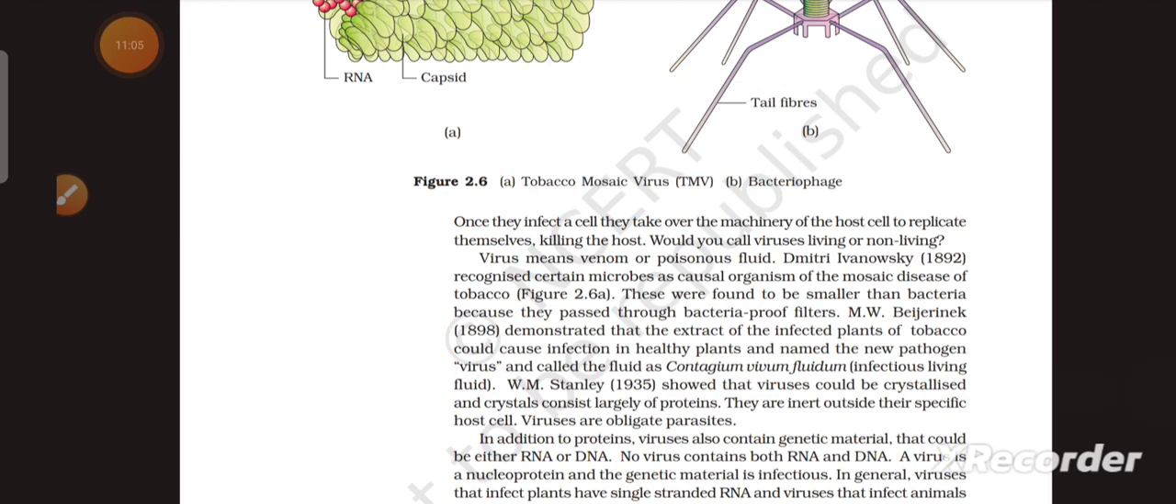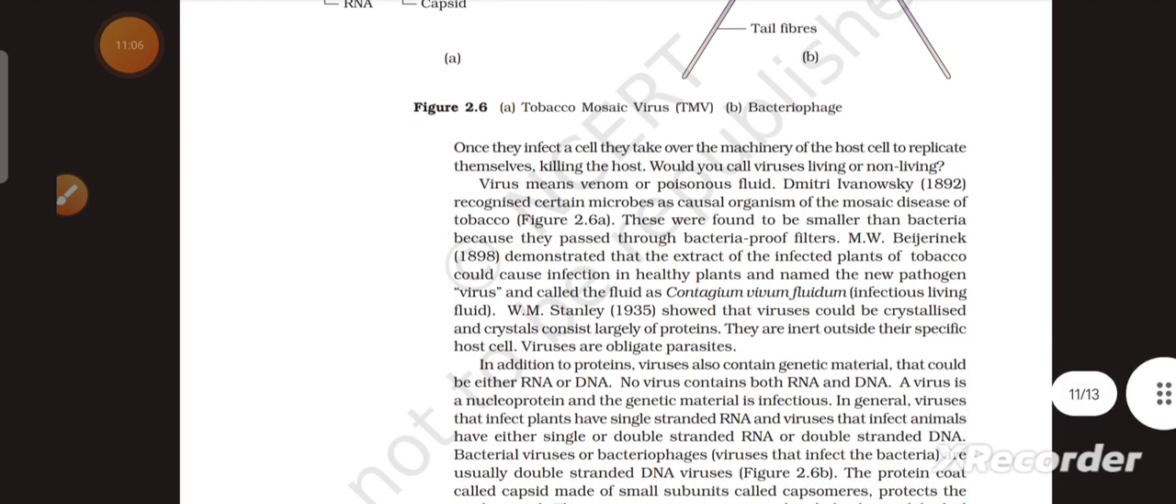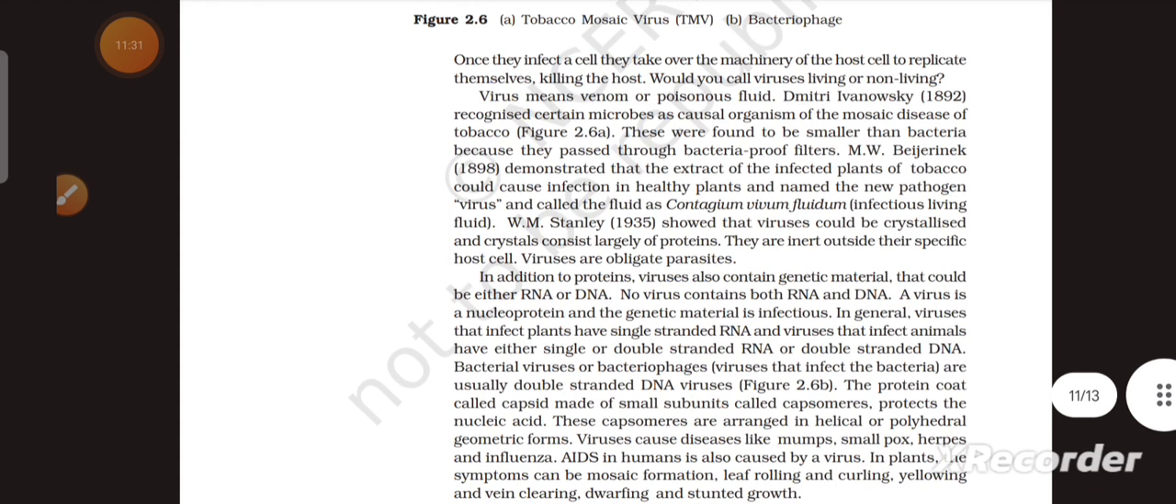Once they infect a cell, they take over the machinery of the host cell to replicate themselves, killing the host. Would you call viruses living or non-living? Virus means vermin or poisonous fluid. Dmitri Ivanovsky in 1892 recognized certain microbes as the causal organism of the mosaic disease of tobacco, that is given in figure 2.6a.